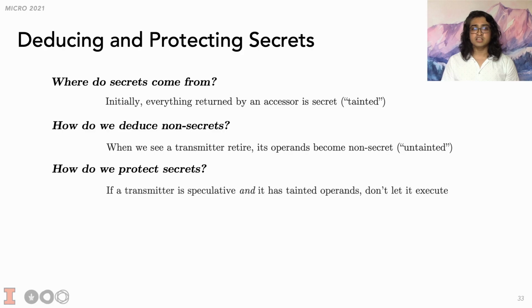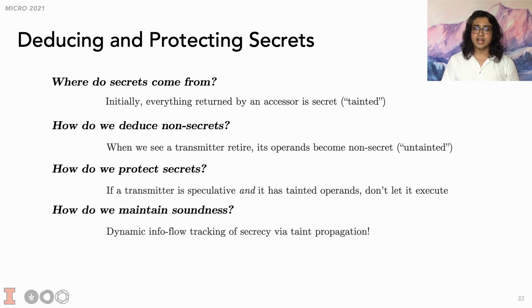We can protect secret, aka tainted data, with a simple policy. If a transmitter is speculative and it has tainted operands, it's prevented from executing. Dynamic information flow tracking in the hardware propagates taint through the data flow graph. This is required in order to know what other data to enable protection for. We can take it a step further though and use the same idea of dynamic information flow tracking to know what other data we can disable protection for.